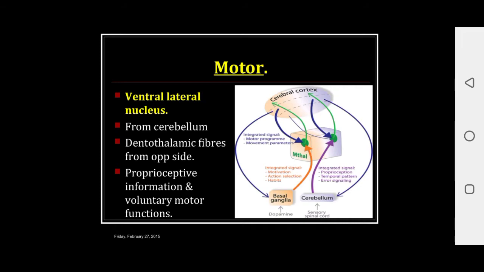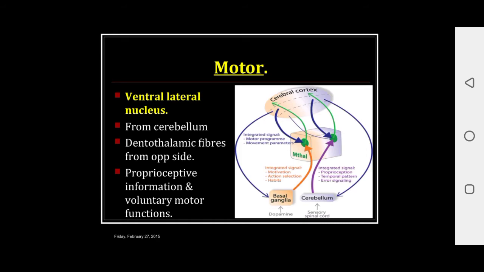Come to the motor. The ventral lateral nucleus receives afferent from the dentate nucleus of cerebellum and also from basal ganglia via thalamic fasciculus. It has reciprocal connection with area 4 of motor cortex organized in a somatotopic pattern.